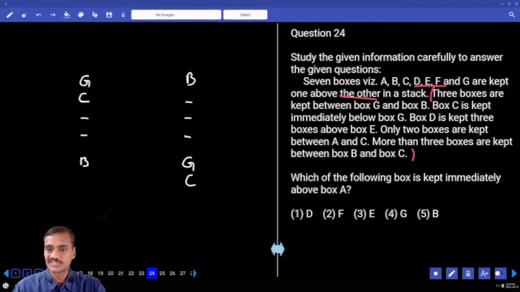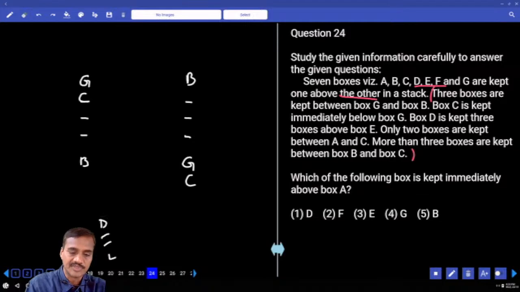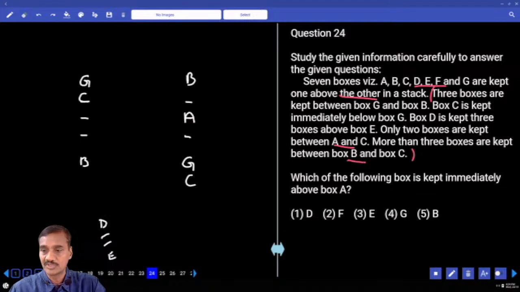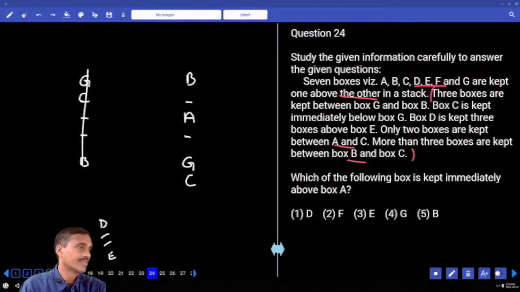Now D is kept 3 boxes above E. 3, 4, 5, 6 boxes were there. That means between D and E there must be exactly 2. And only 2 boxes are between A and C. Now between A and C there must be exactly 2. A must be here. More than 3 boxes between B and C is ruled out. There must be exactly 2 between D and E.